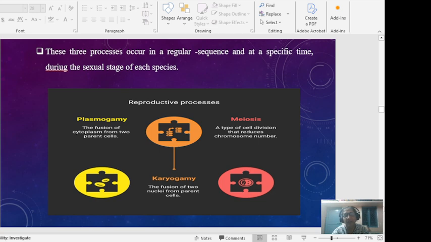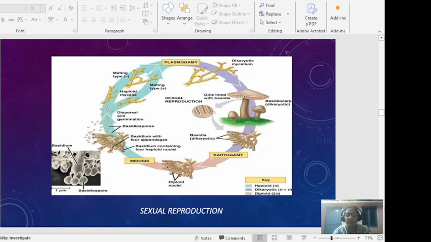These are the reproductive processes that take place. One is plasmogamy, the fusion of the cytoplasm of the two parent cells. Then karyogamy, the fusion of the two nuclei from the parent cells, and meiosis, the cell division that reduces the chromosome number. So sexual reproduction takes place by plasmogamy, karyogamy and meiosis.